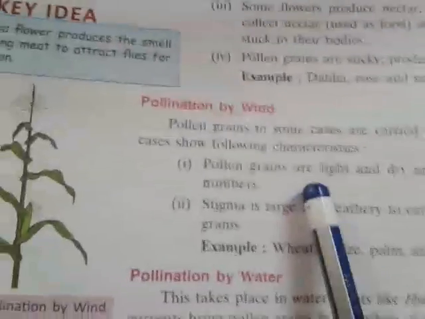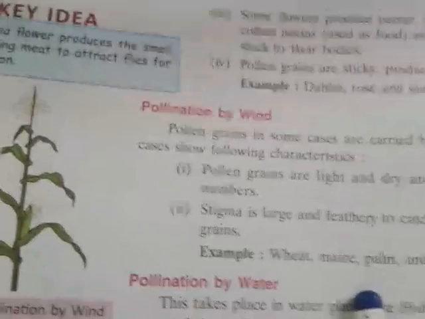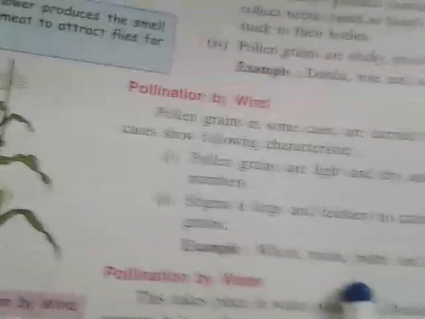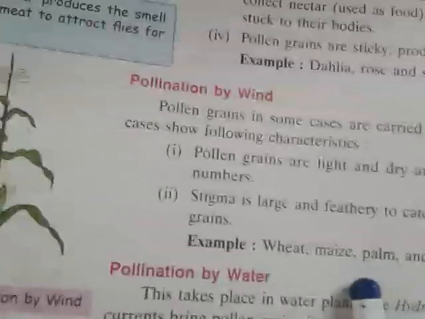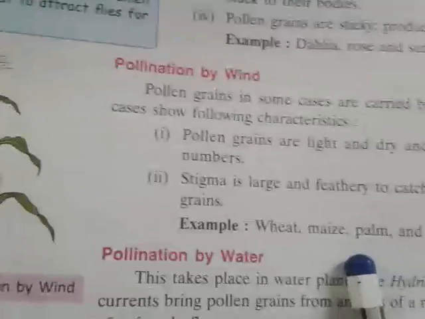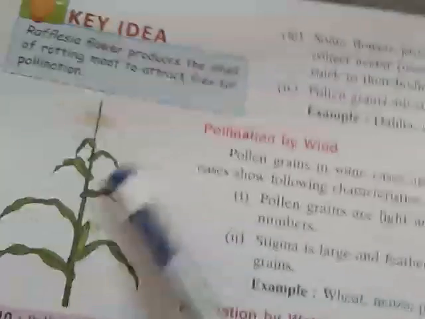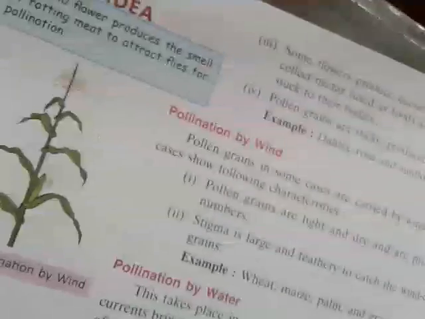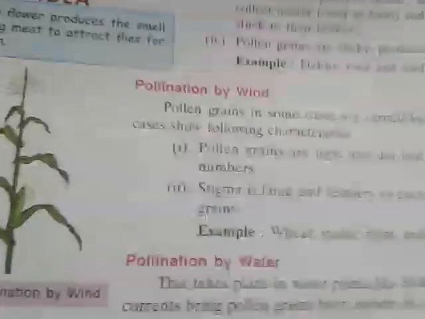Wind also acts as an agent, and pollen grains in some cases are carried by the wind. Whenever the wind carries the pollen grains, this type of pollination is called pollination by wind. These pollen grains are light and dry and are produced in large numbers. Whenever the wind comes, the pollen grains are transferred to another plant or another flower, or to the same flower. That is when pollination occurs.